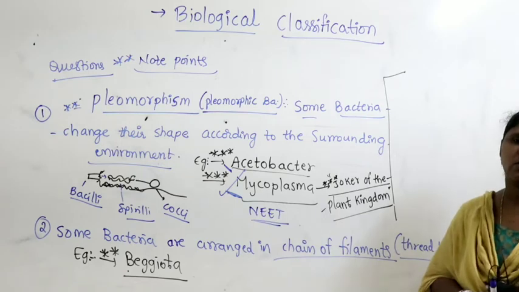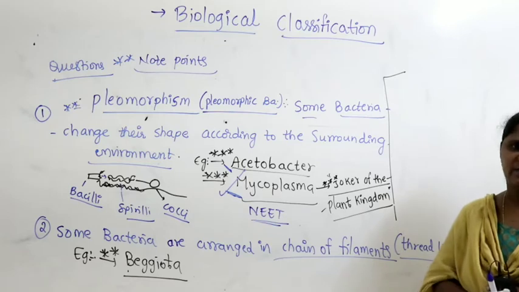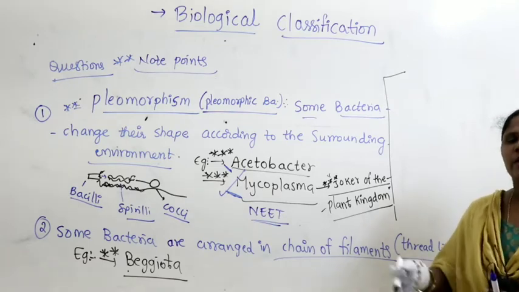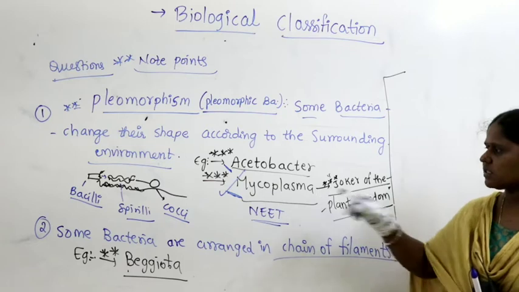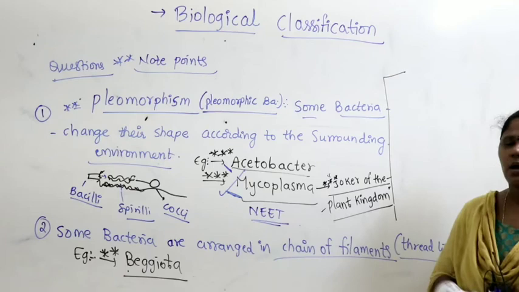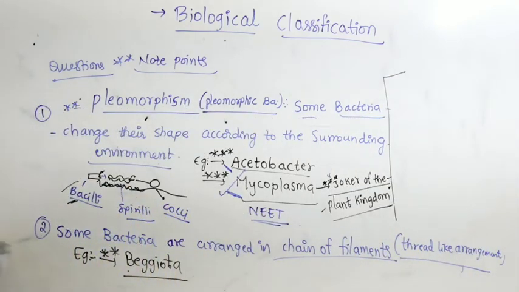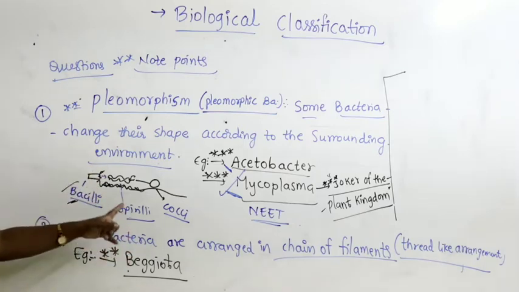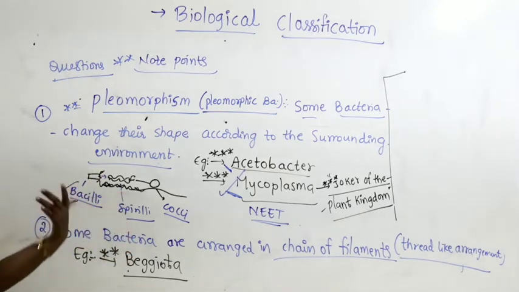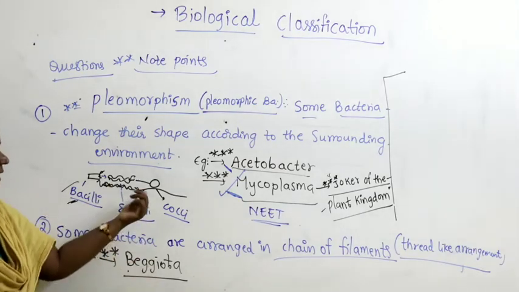Mycoplasma causes the disease called mycoplasmal urethritis. In human beings, it also causes pneumonia infection. So when people try to trace out what type of disease is caused by mycoplasma and what type of organism it is, one time it looks like bacilli. When they take the sample, a blood sample or urine sample, one time it looks like bacilli. After some time, when they chose another person suffering with the same symptoms and took the sample, it appeared like a spirillum, and after 2 days, once again they took the sample from the same two persons, and it appeared like cocci.